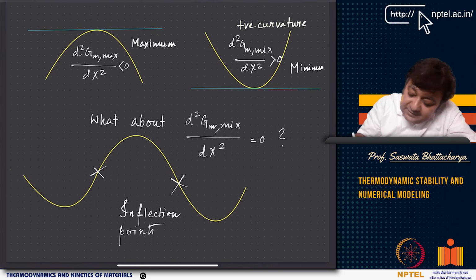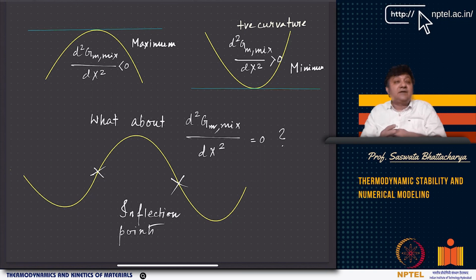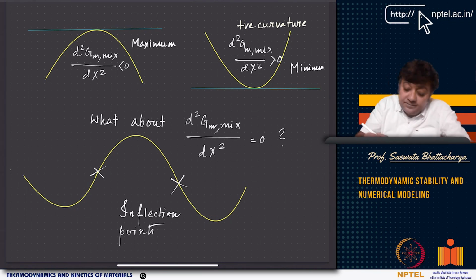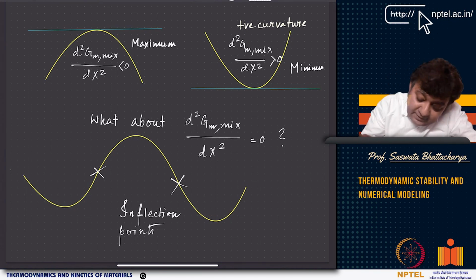The extremum value is where the slope is basically 0. You calculate the extremum value by making the slope 0, and then at the extremum value, if you calculate the curvature and it is positive, that means it's a minimum of the curve. Now, slope is 0 here also, right? This is an extremum value.